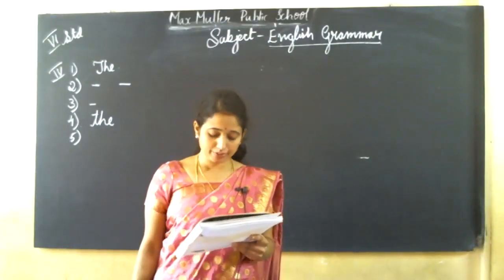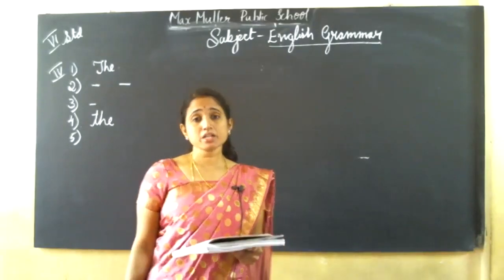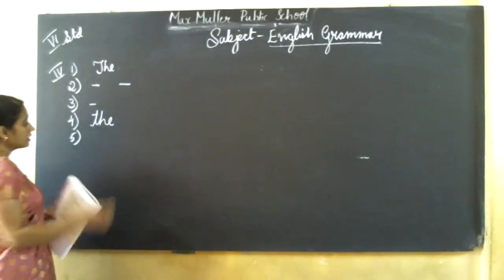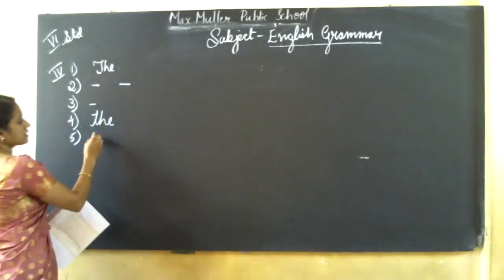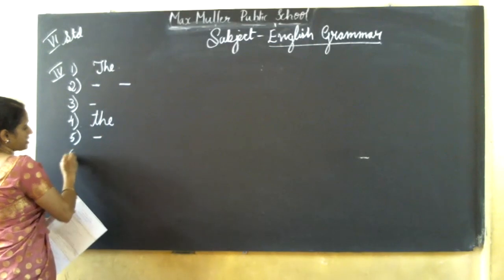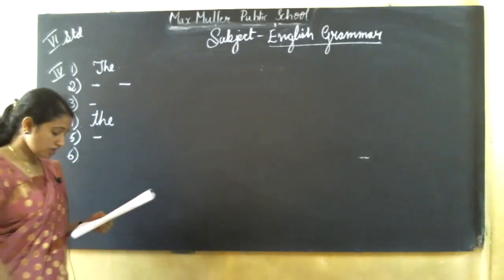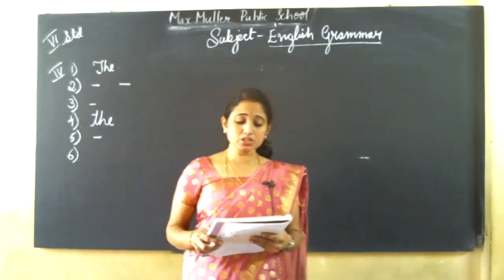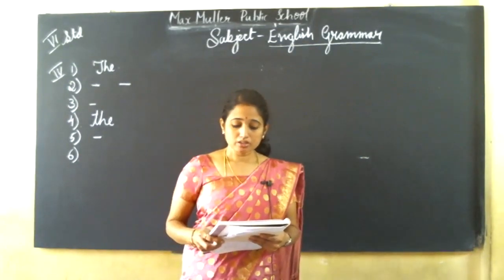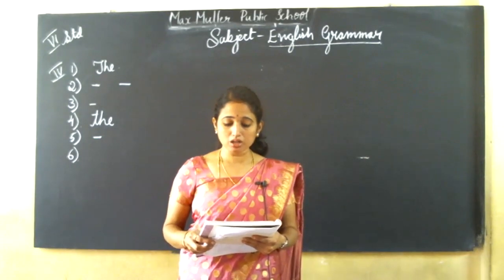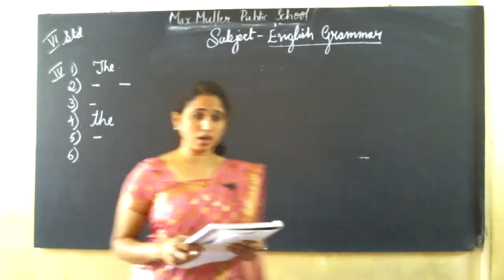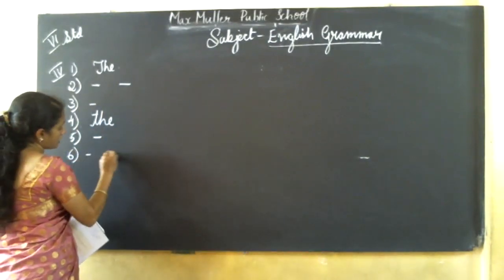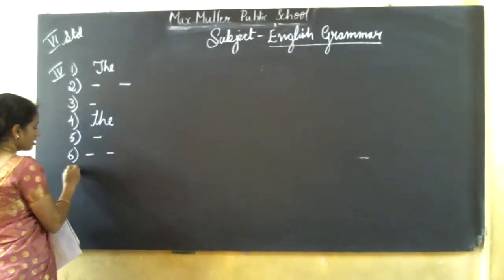What is the answer you have to write? There is no article required in that sentence, so put a small dash. Sixth one, dash water changes to dash steam at about 100 degrees Celsius. There is no article required, so put a small dash.